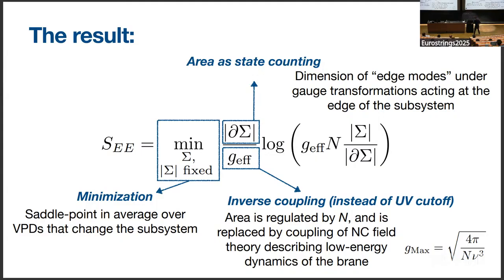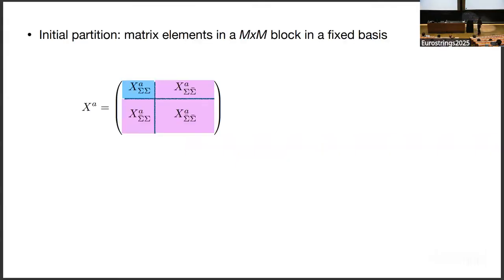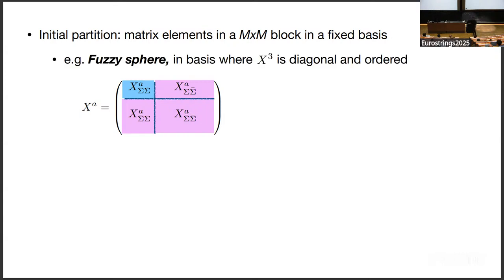Okay, so this is the result that I would very much like for you to take away, but I'm going to now try to explain how we arrive at this result. To do so, I want to first pick out what I mean by a subsystem, and I'm going to start with an initial partition of my matrix elements into an m by m block. So here I have the top left block of all the matrices. And for instance, in the fuzzy sphere example, we could think about doing this in a basis where X3 is diagonal and ordered. And so what this does is it picks out the top m latitudes of this fuzzy sphere. And so this is actually a fuzzy cap sitting on top of the fuzzy sphere.